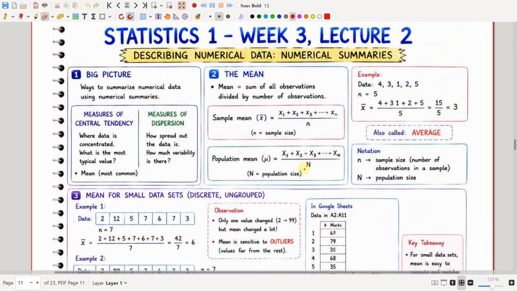Small n is the sample size and capital N is the population size, where the population mean is represented by mu, where mu is equal to capital X1 plus capital X2 plus capital X3 up to capital Xn divided by capital N, where capital N is the population size.